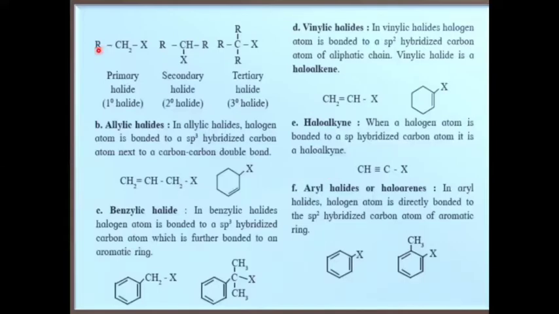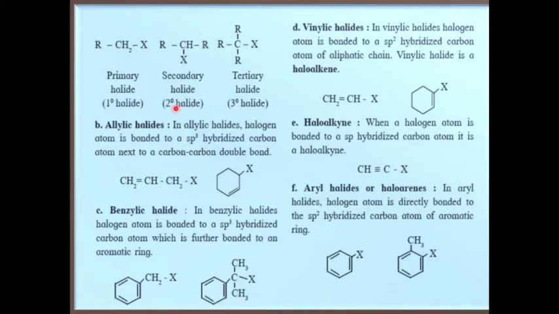Say RCH2X. Here the halogen is attached to this carbon, which is directly bonded to another carbon of this alkyl group. So this is a primary alkyl halide. Here the halogen is attached to this carbon, which is directly bonded to two other carbons of two alkyl groups.